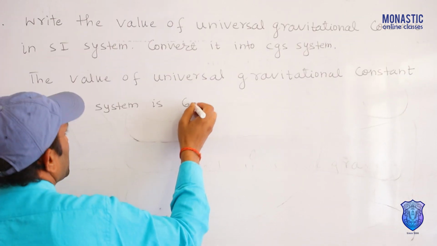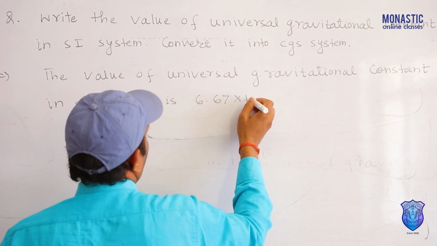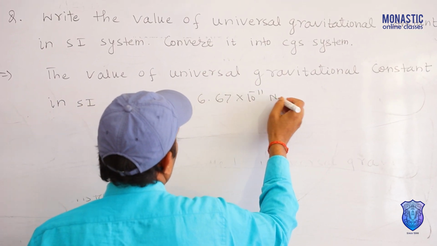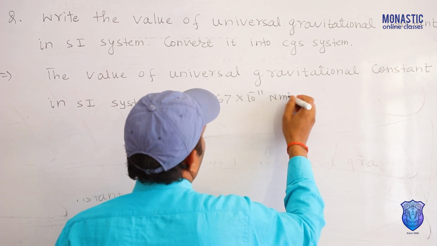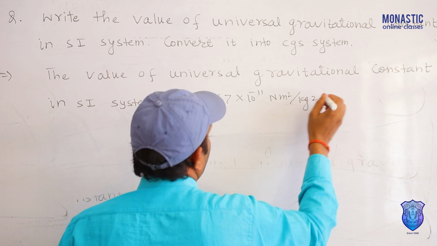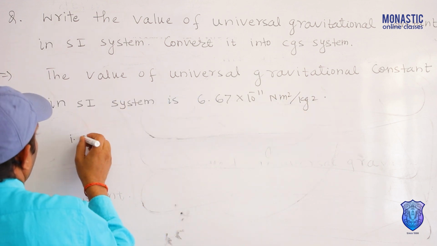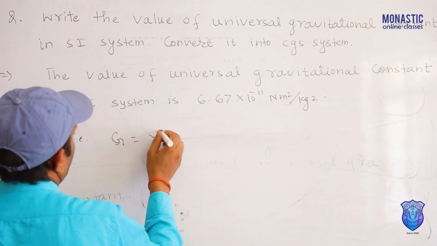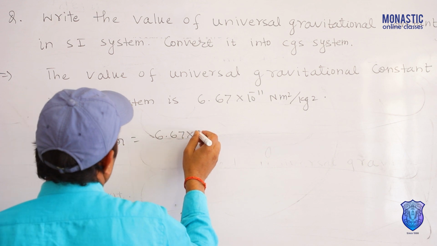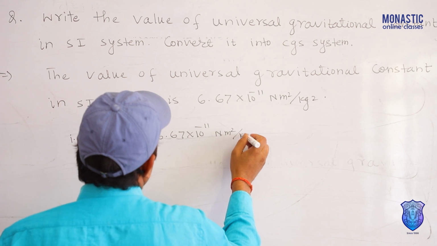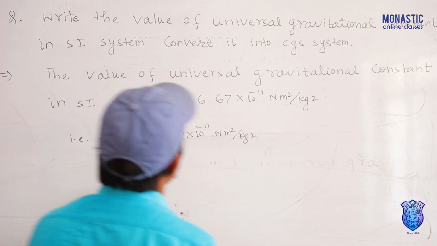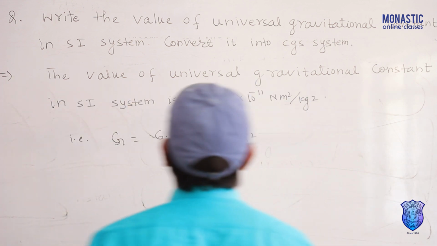It is 6.67 10 to the power minus 11 Newton square meter per square kg. That is G, value of G 6.67 10 to the power minus 11 Newton square meter per square kg. Now question, convert it into CGS system.